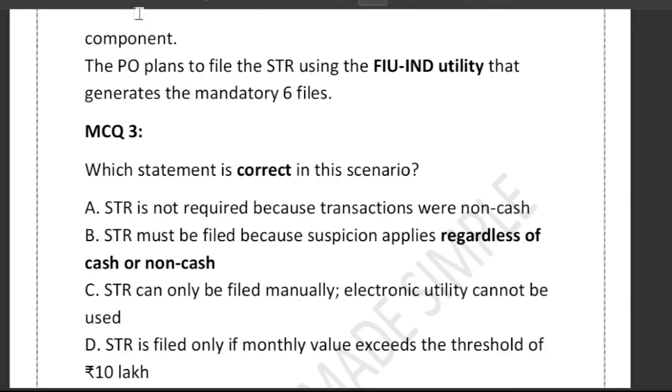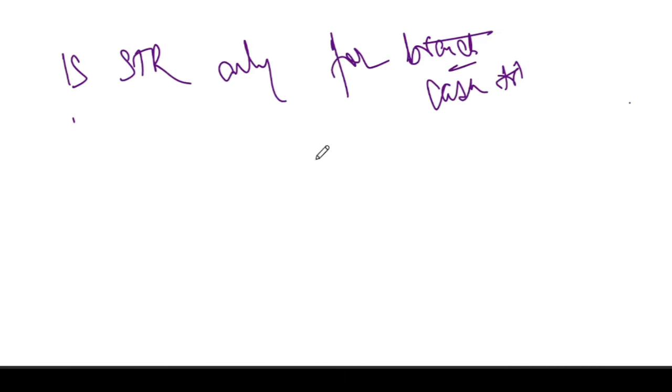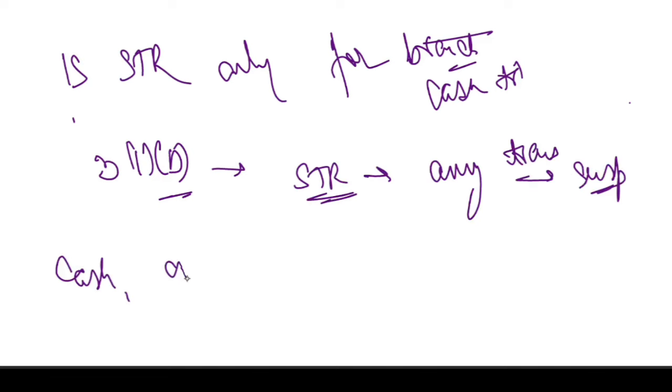So the biggest confusion in many branches is: is STR only for cash transactions? This is one of the biggest confusions. There is a PMLA rule, Rule 3 sub-section 1D, which says that STR must be filed for any transaction, not necessarily a cash transaction, any transaction that is suspicious. Whether it is cash, online transfer, NEFT, RTGS, IMPS, internal transfer, forex transaction, card transaction, etc. Cash is not required for suspicion.